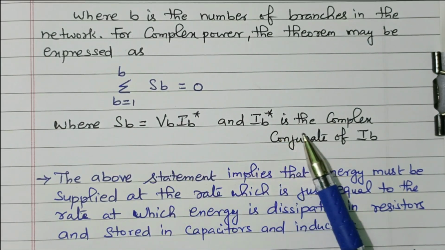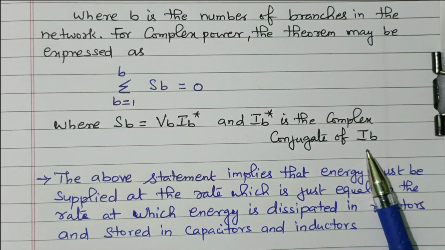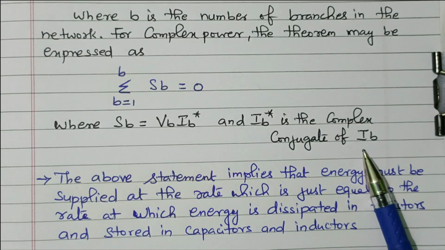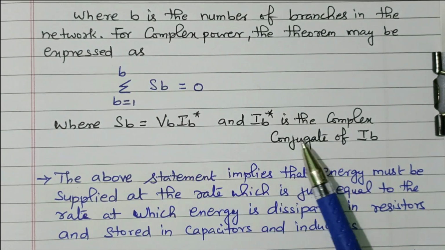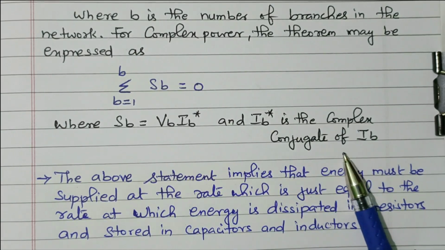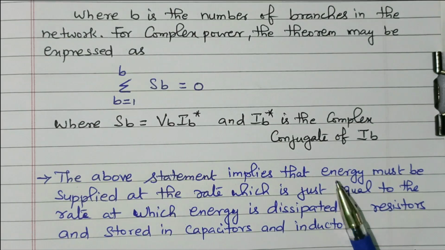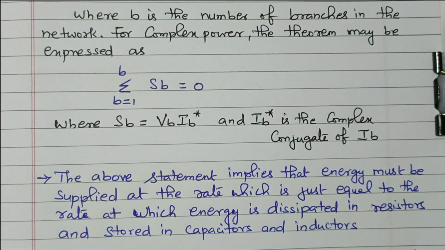That IB star is the complex conjugate of IB. A complex number means we have a real term and an imaginary term, so the star refers to the complex conjugate of IB. So in any network, the sum of the instantaneous power or complex power is equal to 0. This b equal to 1 to B means the number of branches.